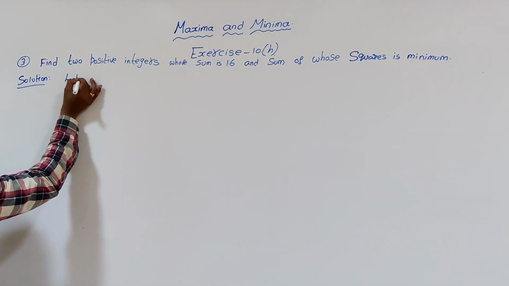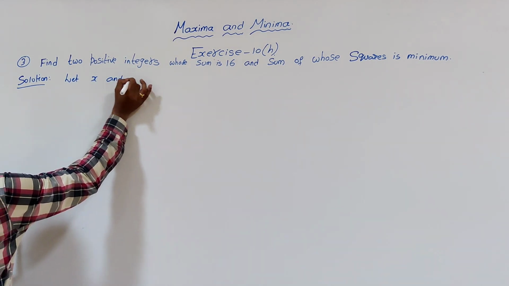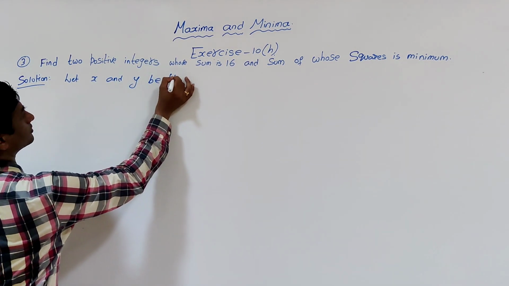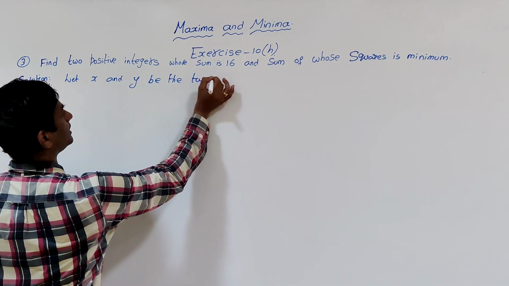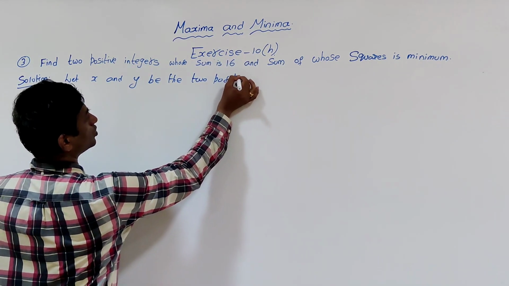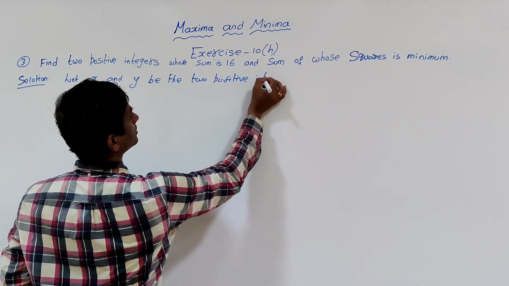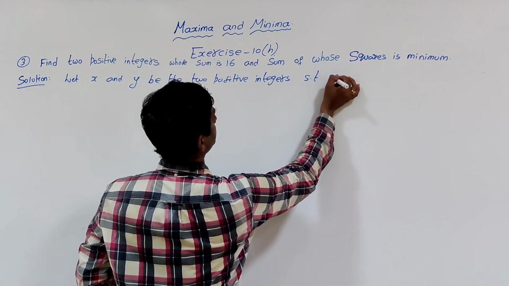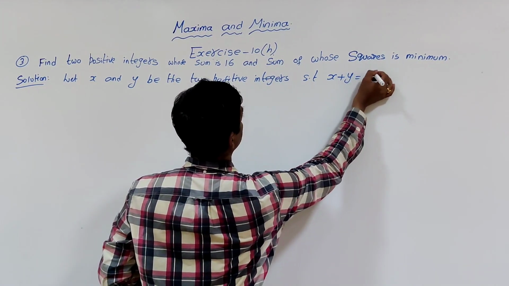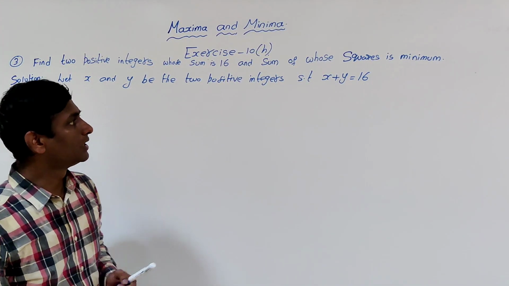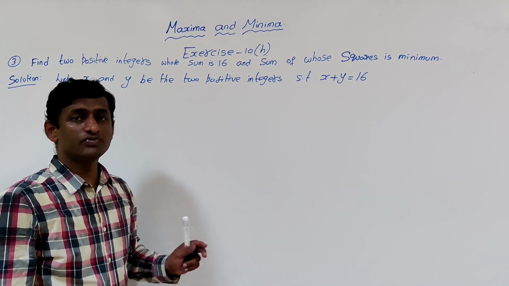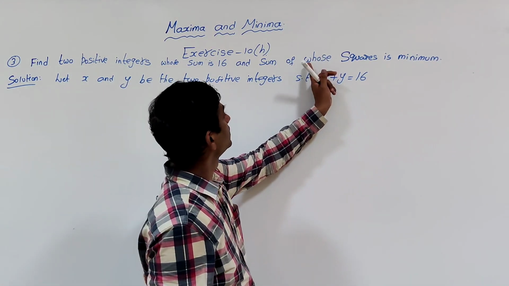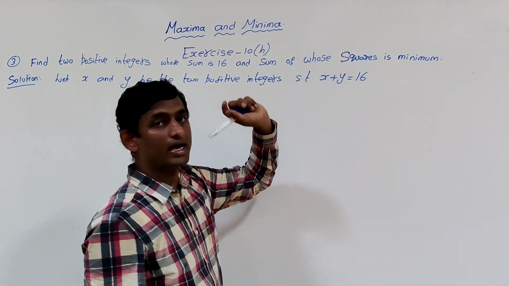Let x and y be the two positive integers. What is the condition given? Such that x plus y is 16, that is the condition. Now what is the function? Let us say the sum of the squares.